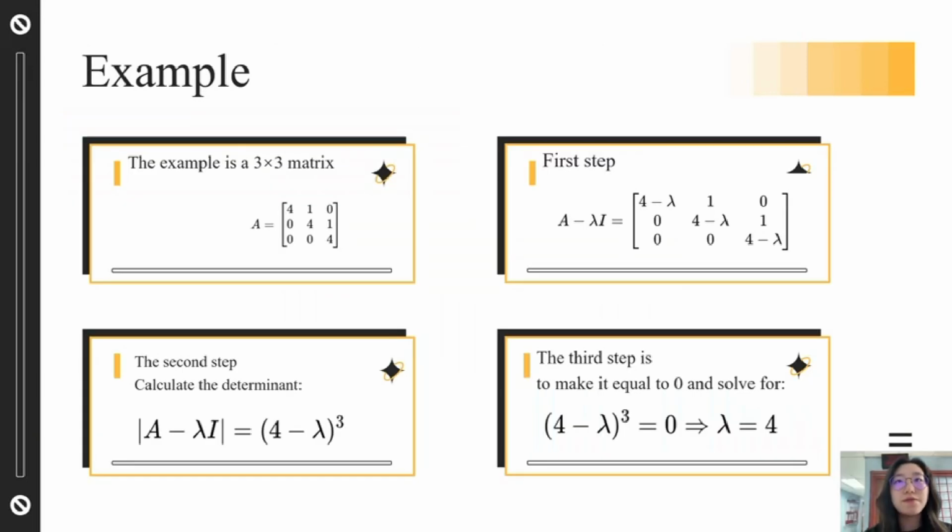Let's take a specific example. This is a 3 by 3 matrix. The first step, A minus lambda times the identity matrix, as shown in the figure. Step 2, find the determinant, and we obtain that the determinant of the matrix A minus lambda times the identity matrix equals (4 minus lambda) to the power of 3. Step 3, solve this characteristic polynomial. Therefore, the eigenvalue of matrix A is lambda equal to 4.